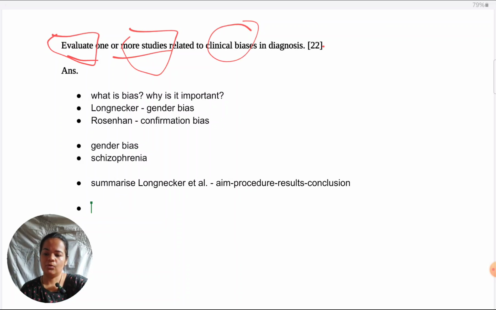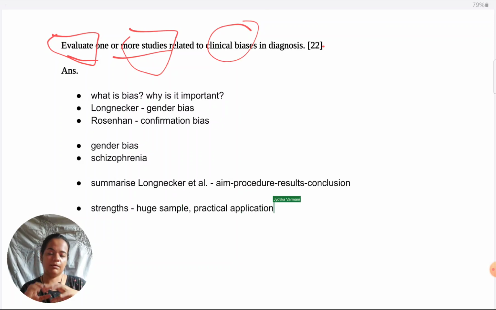If I talk about Longnecker et al., the strengths of the study are one, that there was a youth sample that was represented, because after all, it's a meta-analytic study. And of course, there's a lot of practical application of the findings, because it directly can help us reduce gender bias in diagnosing schizophrenia. So, of course, when I'm making an essay plan, I would write it this way, but when I'm writing in the paper, I need to elaborate on the point.